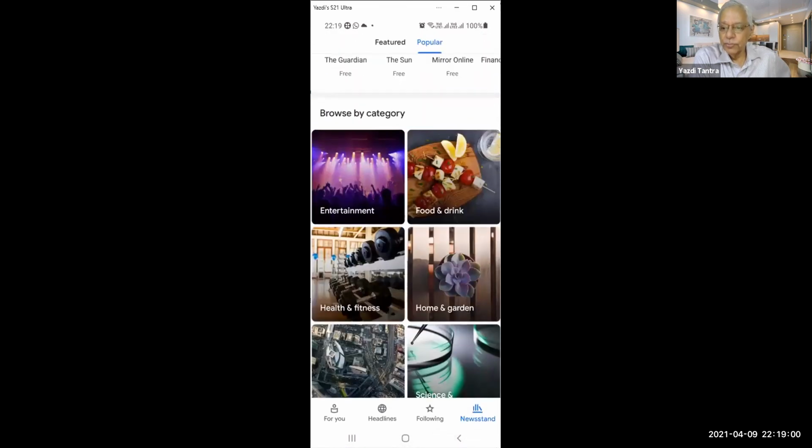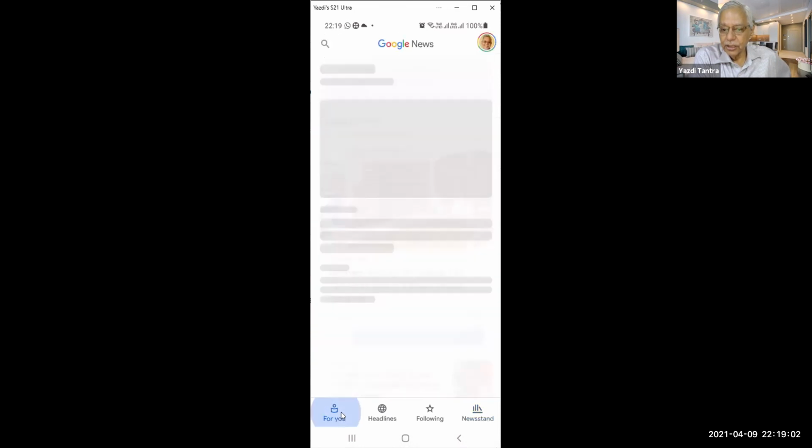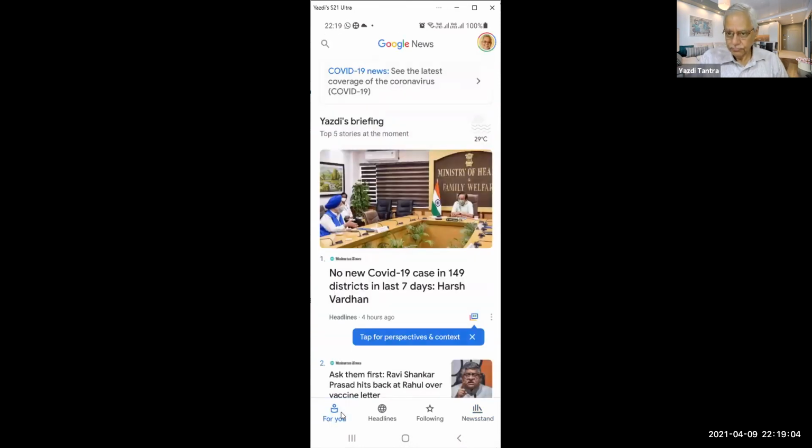Isn't this cool to get your customized news? It's very, very simple. Again, very, very versatile. You can see it in different ways. You can see it publication wise, topic wise, favorite wise, what is trending on Twitter, etc. So these are very powerful apps.